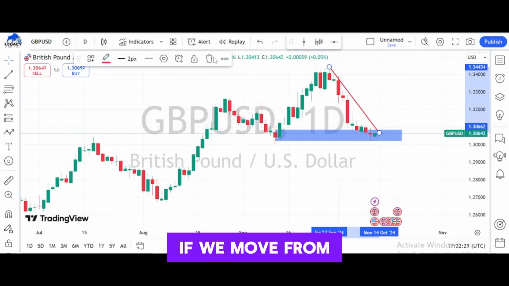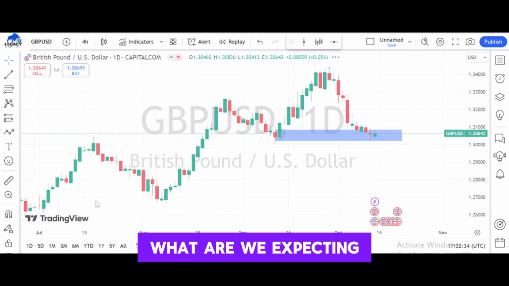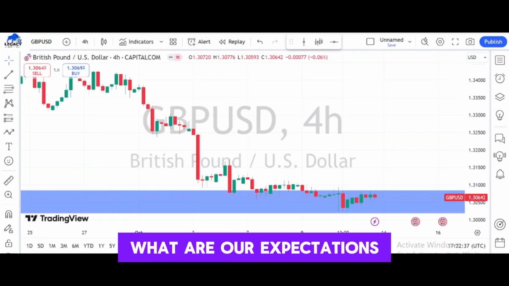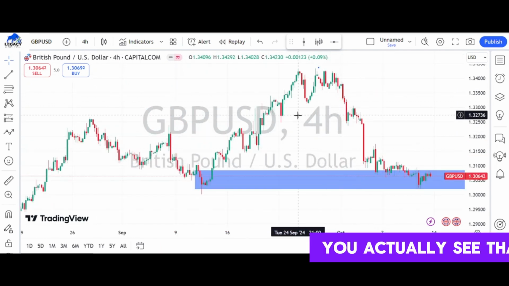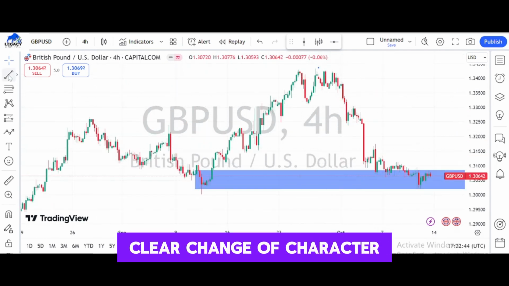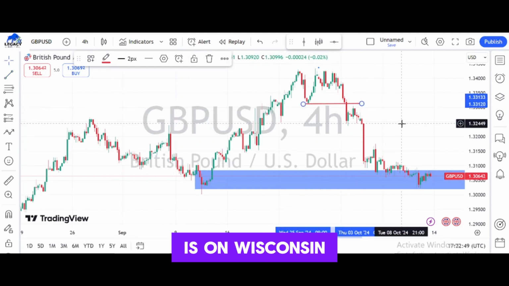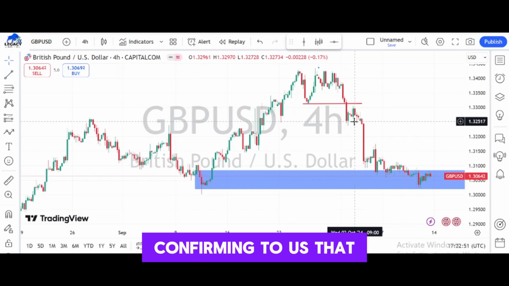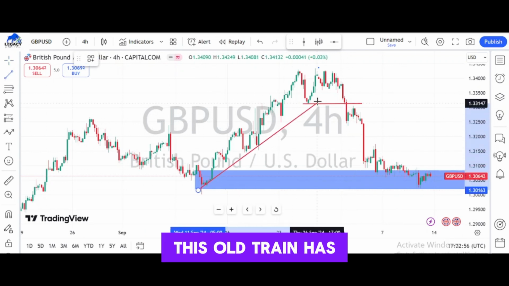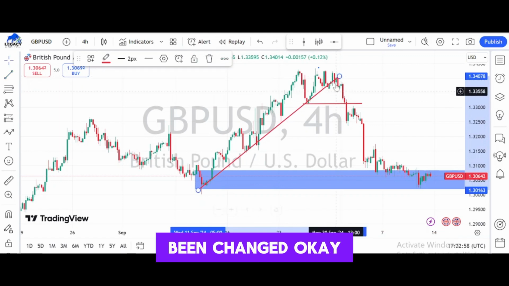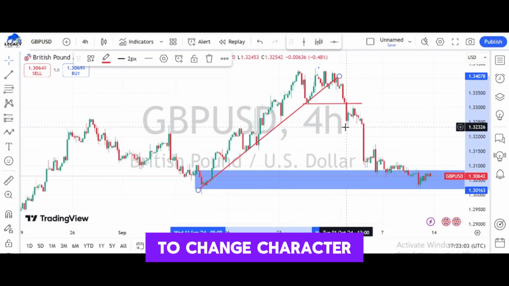Now, if we move from the daily time frame on Great Britain pound to the 4 hours time frame, what are we expecting? What are our expectations? We need to be keen about that. On the 4 hours time frame, you actually see that there had been a clear change of character as far as the market is concerned. As far as this zone is concerned, there had been a clear change of character, confirming to us that this uptrend has been nullified. This uptrend has been changed. Okay, right from this level, we had a break of the trend line, then it moves down to change character.